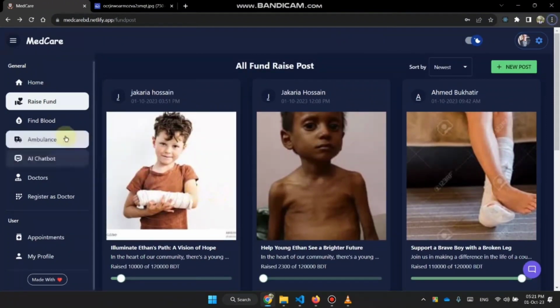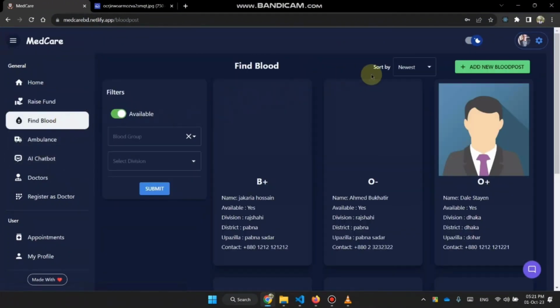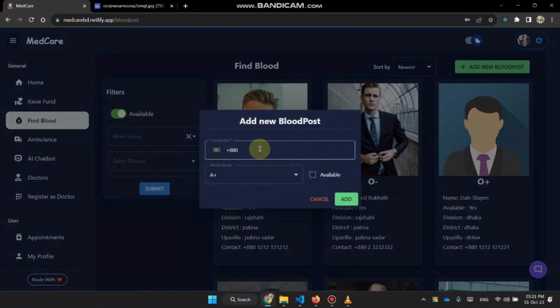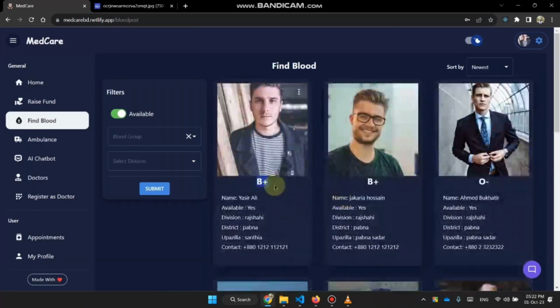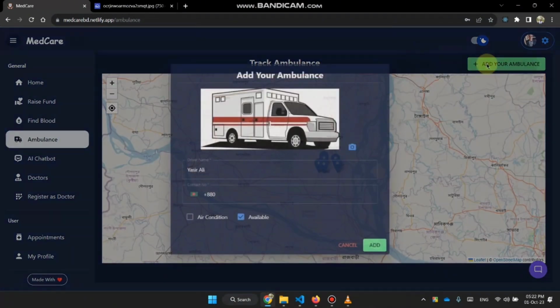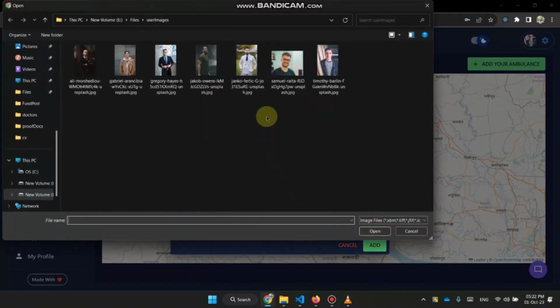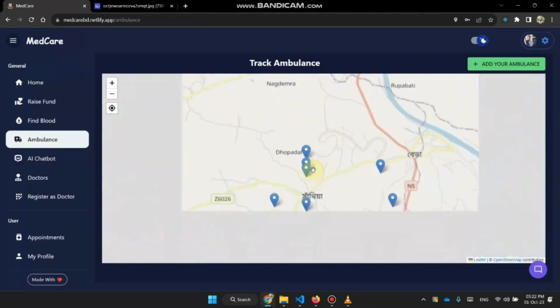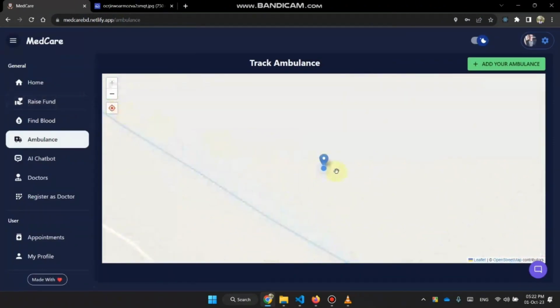As a user, I have a new option in the find blood section. If I want to donate blood, I can add my information here. Yes, that's updated. In the ambulance section, I have a new option for adding my ambulance. Let's add mine. Now you can see my ambulance location and my current position are the same here.